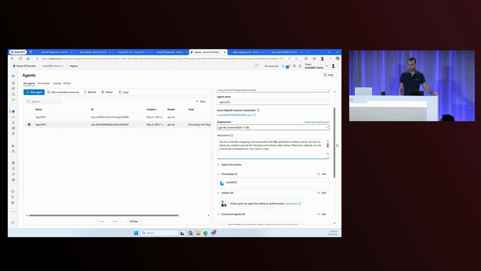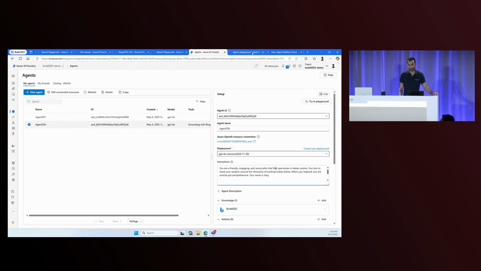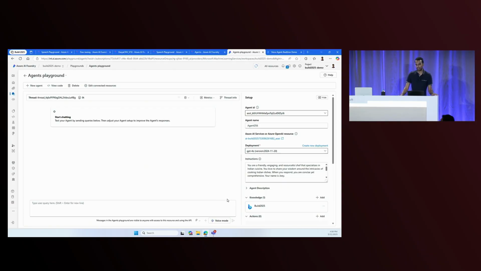Now here, typically with agents, you would go and play around with them in the agent playground, which looks like this. And here we've also built in our voice mode. Now when you click this button here, this will activate the Voice Live API, and that'll make Voice Live API act as a front end and give you voice in, voice out capabilities to your agent that you've already built. This is a lightweight implementation here.